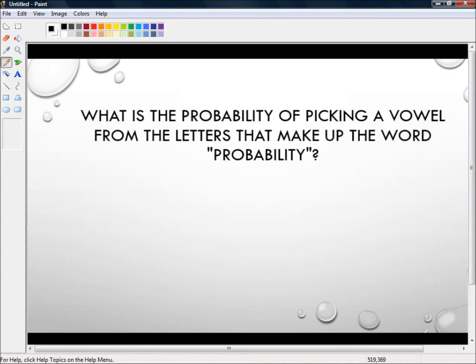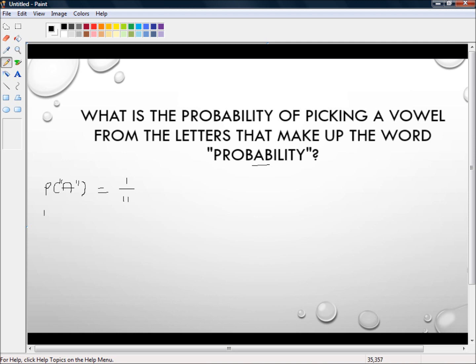Okay then, so what is the probability of picking a vowel from the letters that make up the word probability? Well, our vowels are A, E, I, O and U. So the probability of an A in the word probability, I'm going to put that in inverted commas so we know it's not an event labelled A, it's actually the letter A, is equal to, well, we've got 1 A here, so that's 1 out of how many letters in the word probability? 1, 2, 3, 4, 5, 6, 7, 8, 9, 10, 11. So that's 1 out of 11.